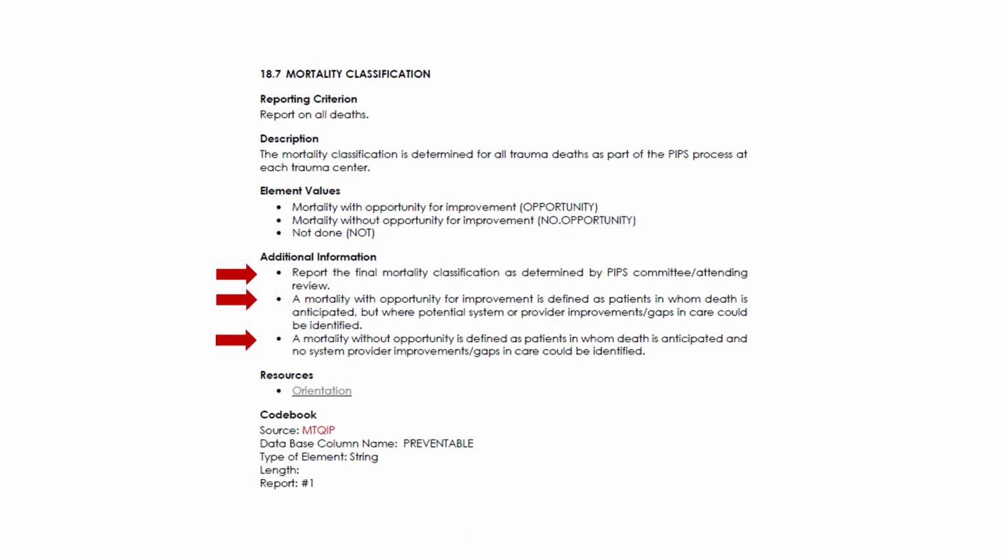Mortality classification should be reported on all deaths. Report the final mortality classification as determined by your PIPS committee review. A mortality with opportunity for improvement is defined as patients whose death is anticipated, but where potential system or provider improvements or gaps in care could be identified. A mortality without opportunity is defined as patients in whom death is anticipated and no system provider improvements or gaps in care could be identified.